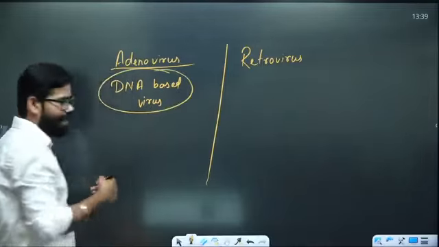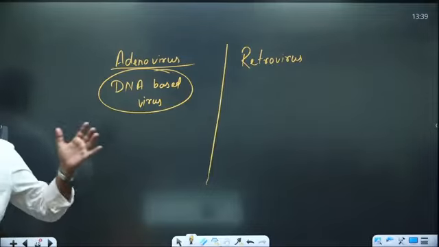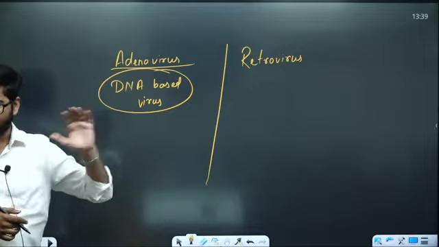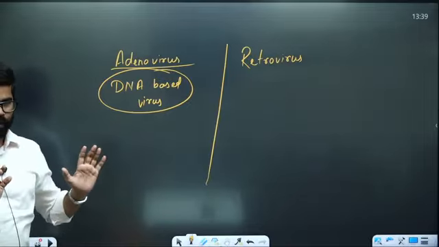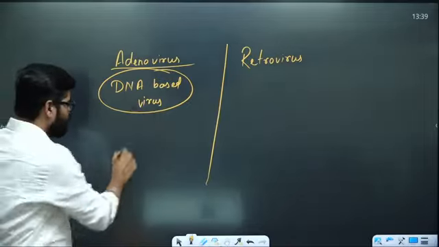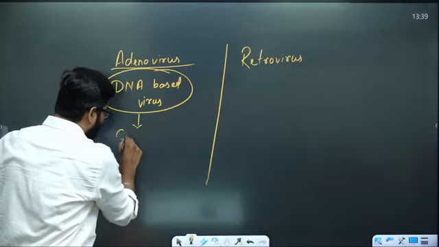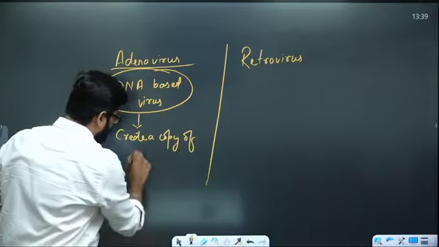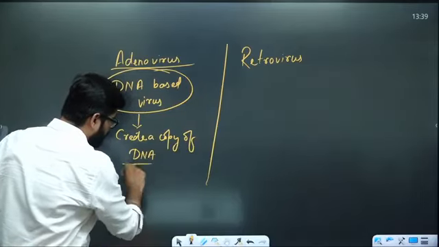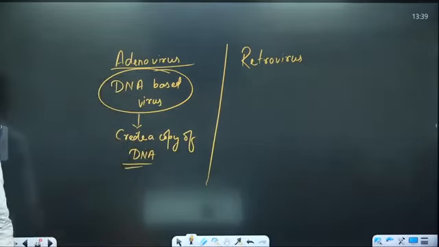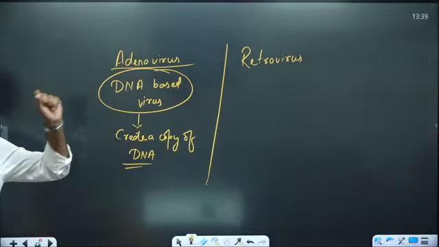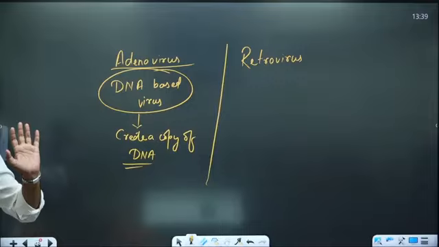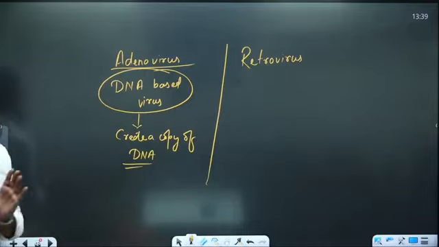So, when it is going inside the cell, it is going to create its replica. That is the most common thing: when it goes inside the cell, it will create a copy of DNA. Any DNA based virus is going to go inside the body and create DNA itself. So, that is one normal behavior.